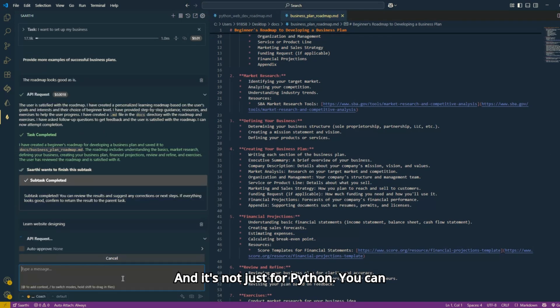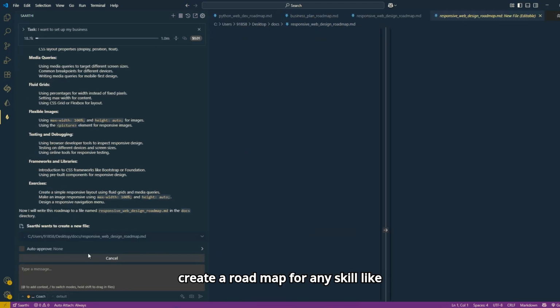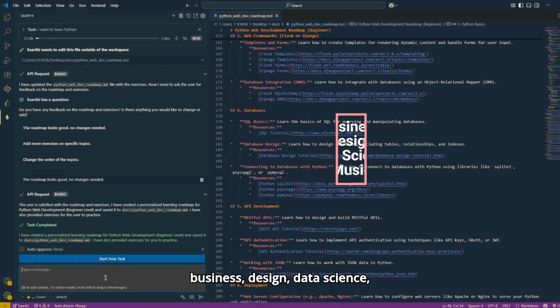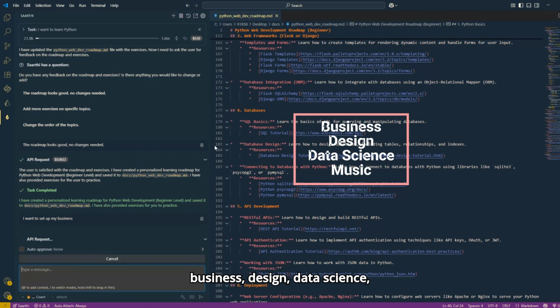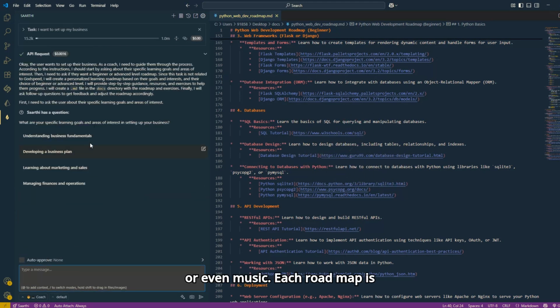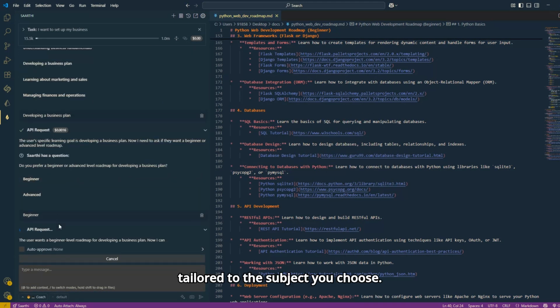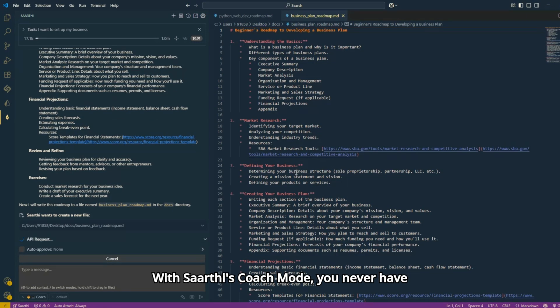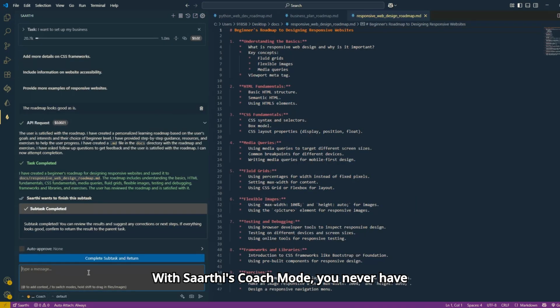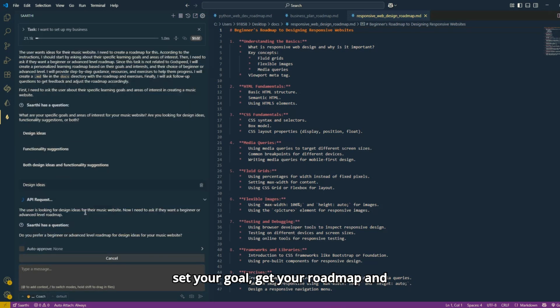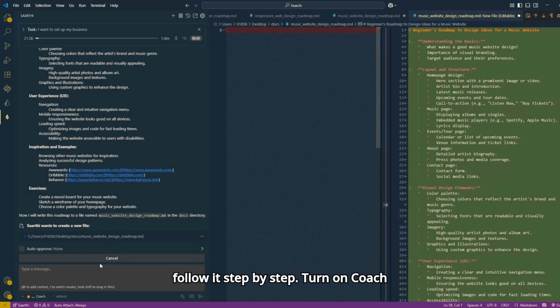And it's not just for Python. You can create a roadmap for any skill like business, design, data science, or even music. Each roadmap is tailored to the subject you choose. With Saarthi's Coach Mode, you never have to plan your learning path alone. Just set your goal, get your roadmap, and follow it step by step.